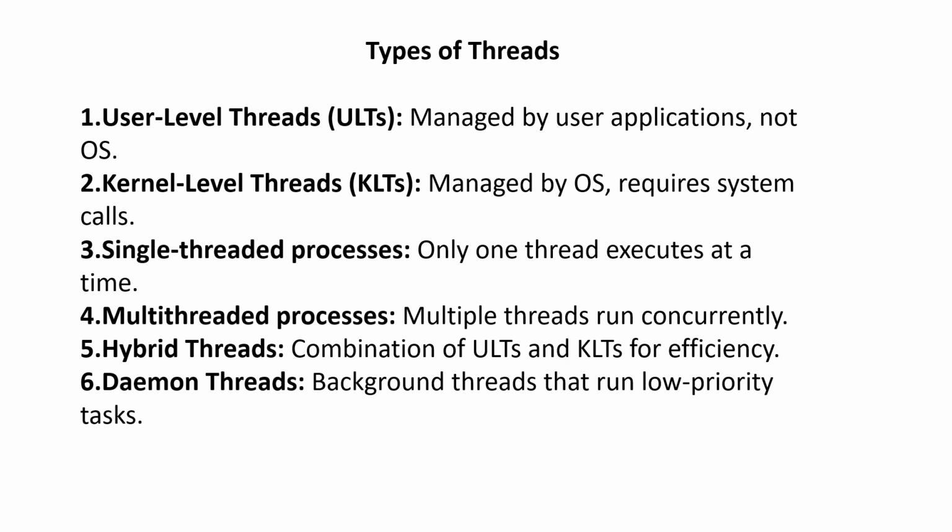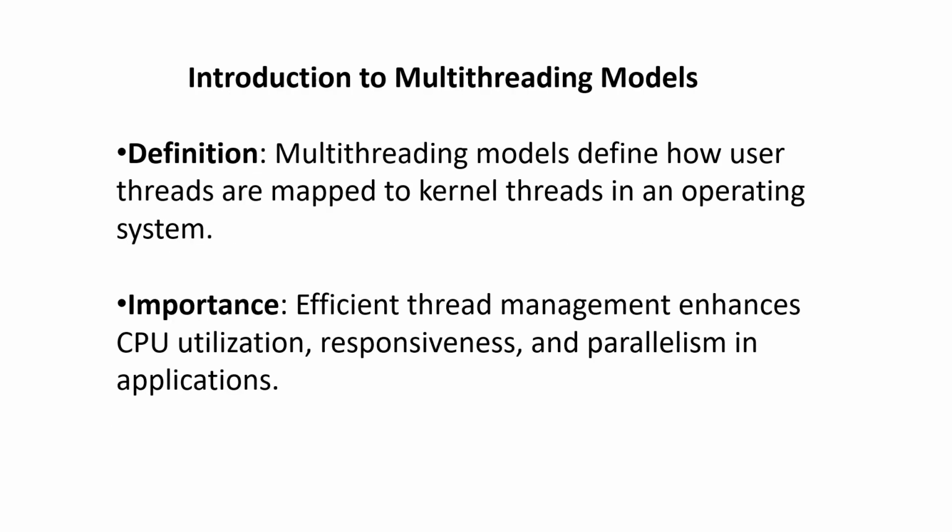Single thread process: only one thread executes at a time. Multi-threaded process: multiple threads run concurrently. Hybrid threads: a combination of ULTs and KLTs for efficiency. Daemon threads: background threads that run low priority tasks.